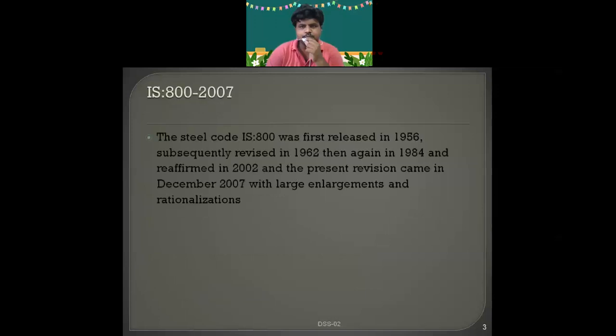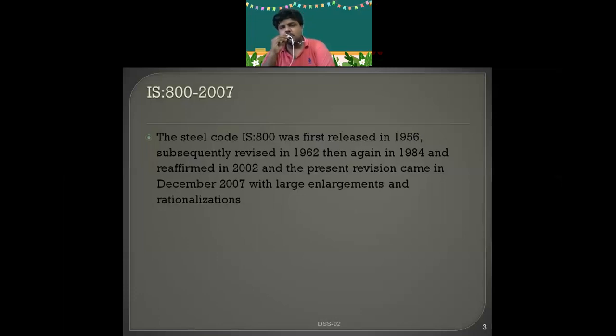Today we'll talk about when the IS code was released. IS 800 was first released in 1956, revised again after 6 years, and again in 1984 and 2002, and the present version is 2007, which we call IS 800 2007. When I studied my diploma and BTech, I used IS 800 1984, which is purely about the working stress method.